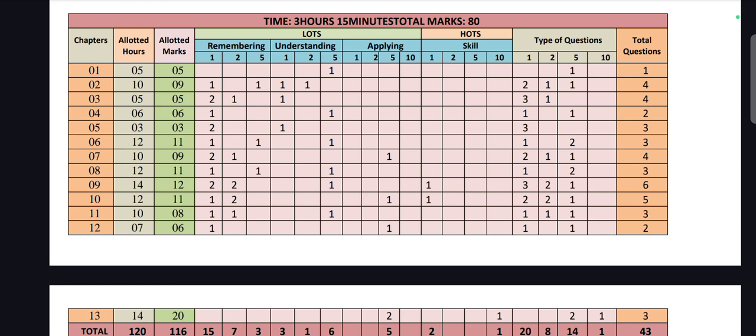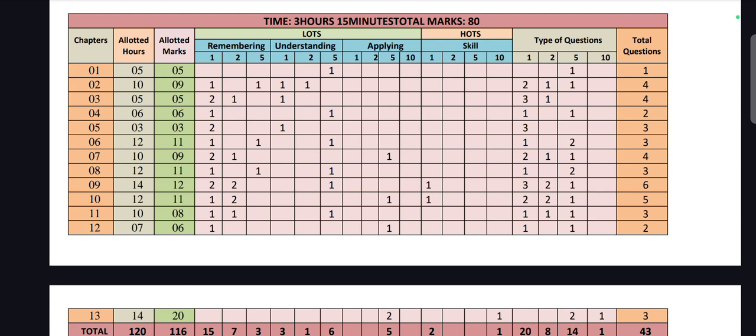And from the third chapter, 5 marks. They will ask 2 questions of 1 mark in remembering, so total 2 marks here. And one 2 marks question and one 1 mark question in understanding, so totally 5 marks. Totally 4 questions they will ask here in this third chapter.